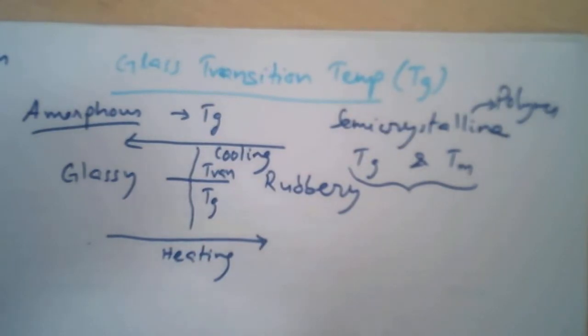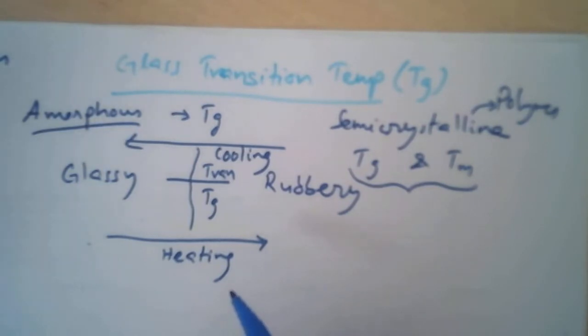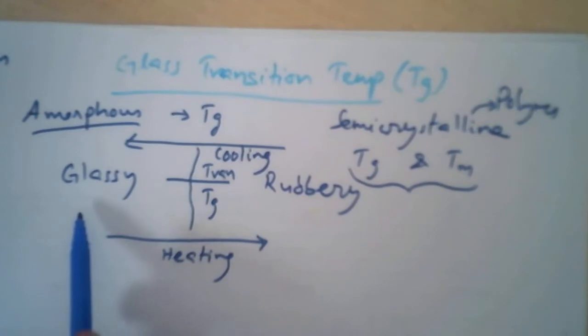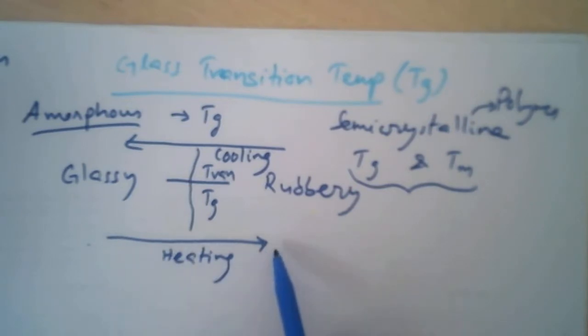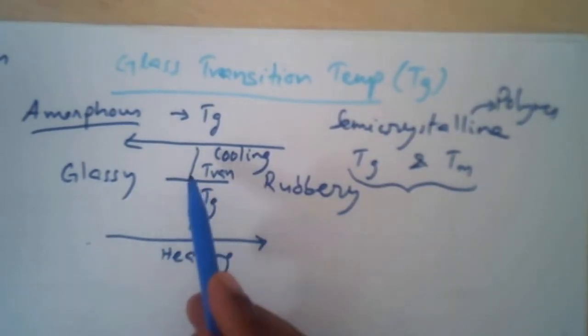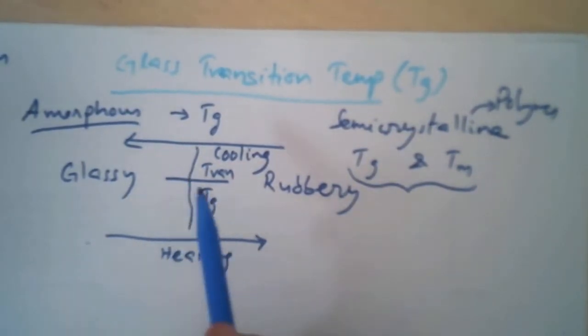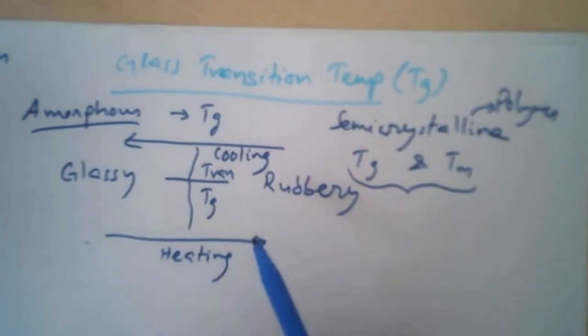Now, how can we determine this glass transition temperature? So this is very important. When a polymer is in glassy state and you heat it, it becomes rubbery at a particular temperature. That particular temperature is glass transition temperature.